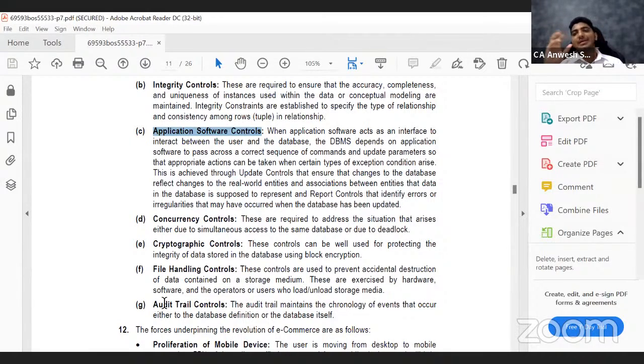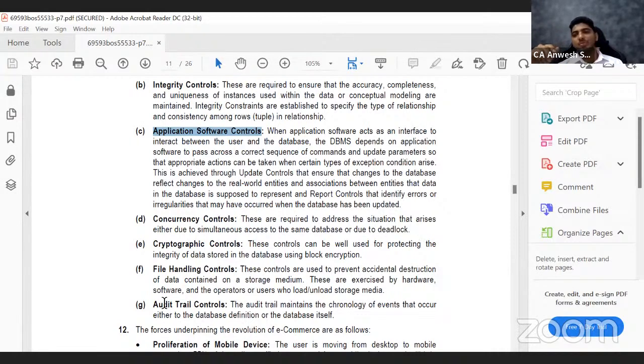Now, what is this audit trail control? Very interesting aspect. Imagine whenever you look at a journal entry, you get to see what the journal entry is. If the journal entry says cash account debited to sale, you will realize that cash has been received and sale has been effected, let's say 1,000 rupees. But will you get to know who is the person who passed that entry? Will you get to know when this entry was passed? Will you get to know whether this entry has been changed or not?